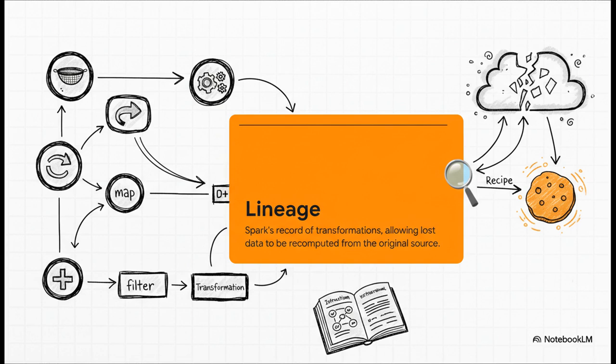Spark is, well, meticulous. It writes down every single step you took, every filter, every map, every single transformation that led to a piece of data. So, get this, if that data disappears, Spark doesn't panic. It might not have the finished cake, but it has the exact recipe to bake it again from scratch.